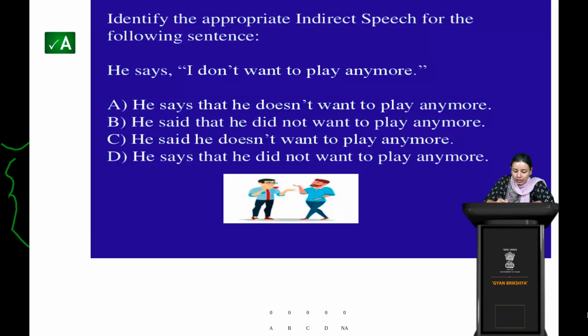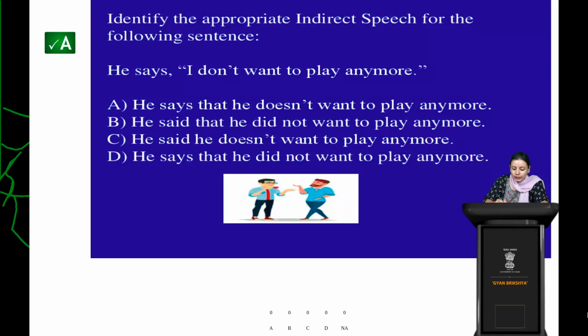So here you see it's changed into said. We have to keep this part and the quotation constant. We have to just change the inner part. Within the quotation only we have to change the forms, and outside the quotation we have to keep the statement the same. We are not allowed to change anything. So we are cancelling options B and C, because we see it's written said. We don't need said. We have to keep the verb in the same form only.